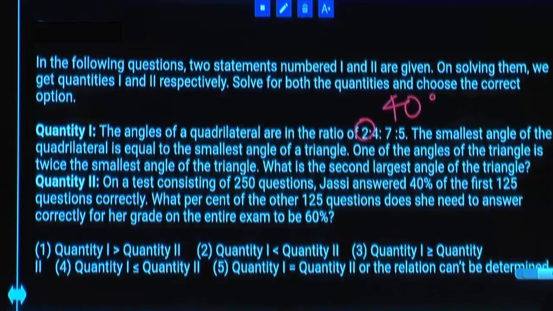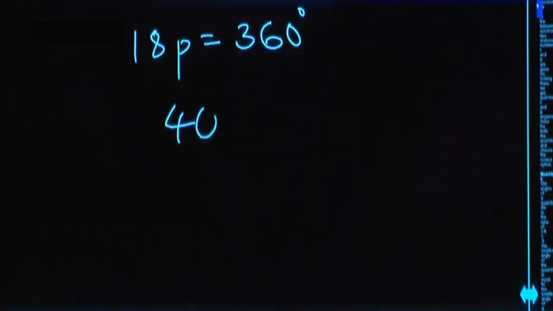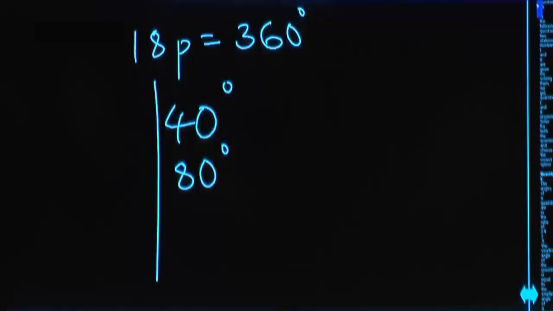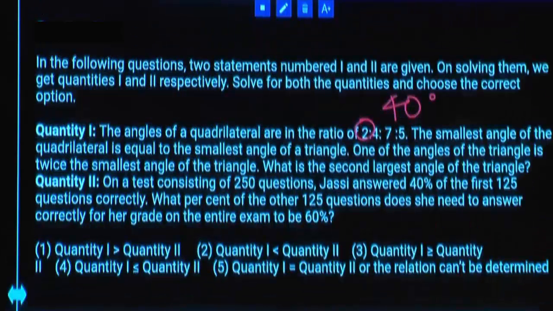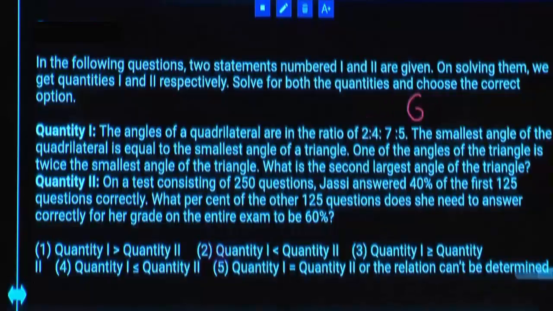40 degrees. Correct? Is equal to the smallest of the triangle, and one of the angle of the triangle is twice the smallest angle of the triangle, right? So you know that smallest angle of the triangle itself is 40. Then what is 2 times of this number? 80. What is sum so far we got? 120 out of 180. Then other angle 60 degrees. So now you got 3 angles of triangle. What is your question? The second largest angle of the triangle. What is second largest angle? 60 degrees. Second largest angle, which is 60. Q1 is 60.